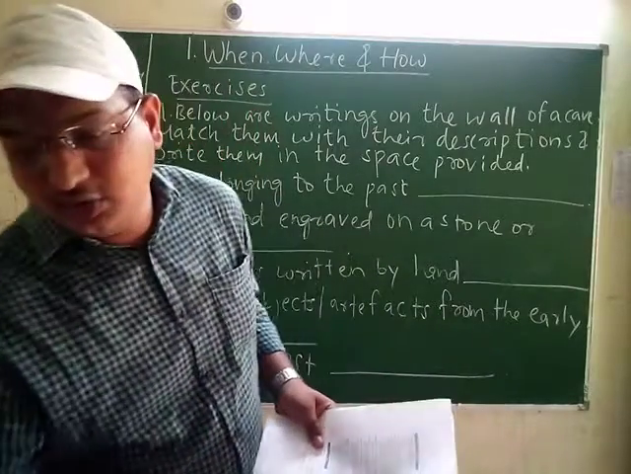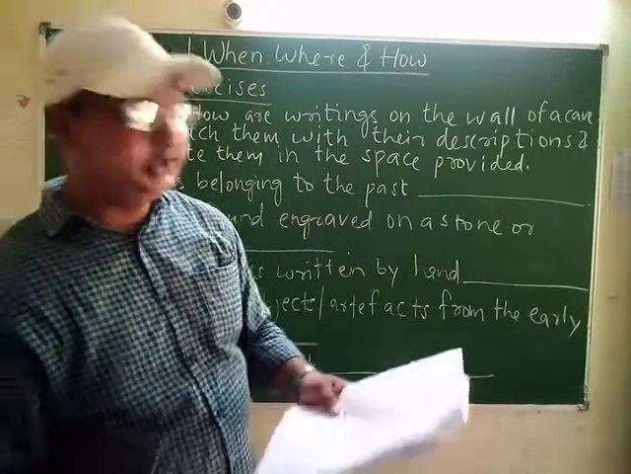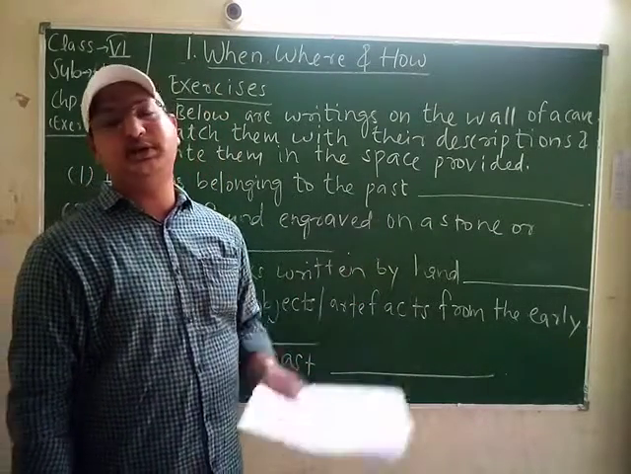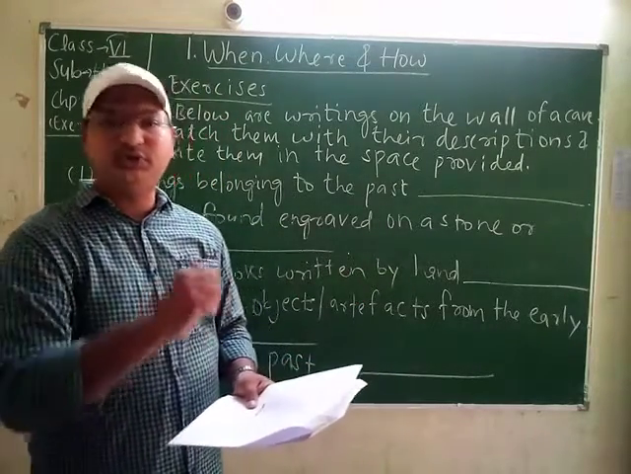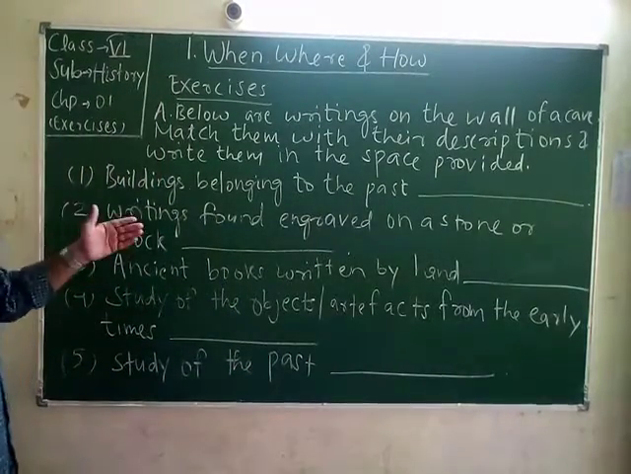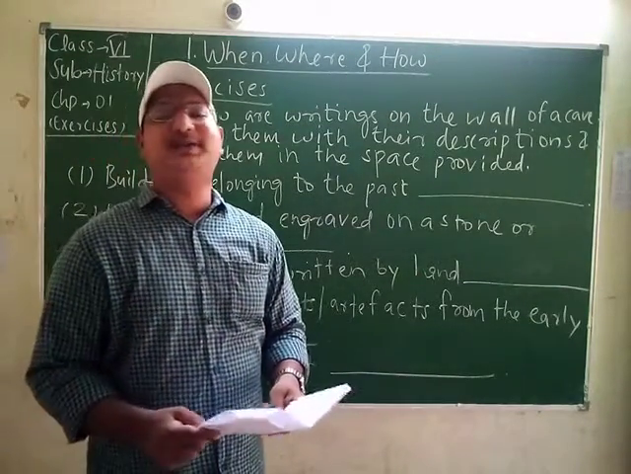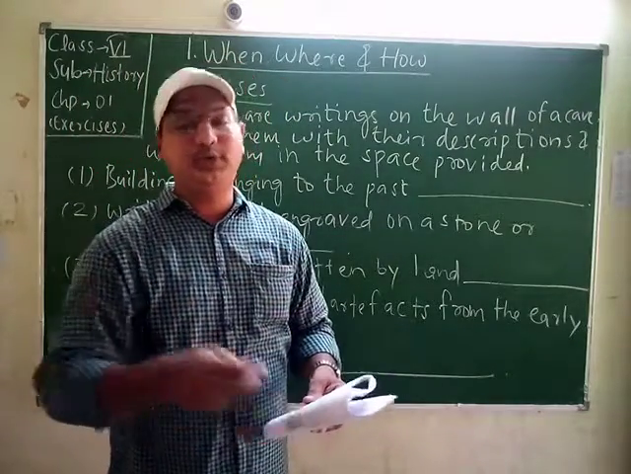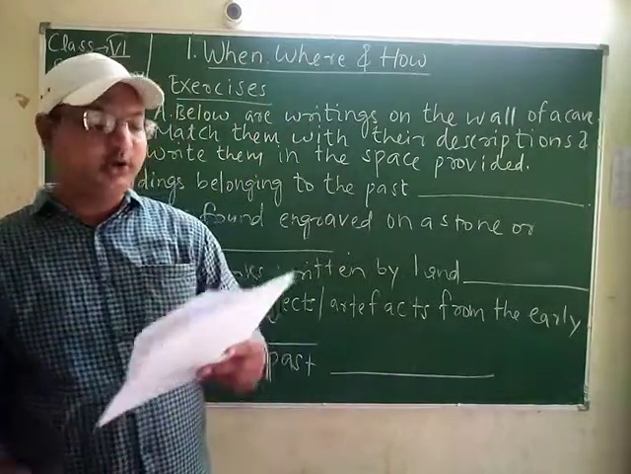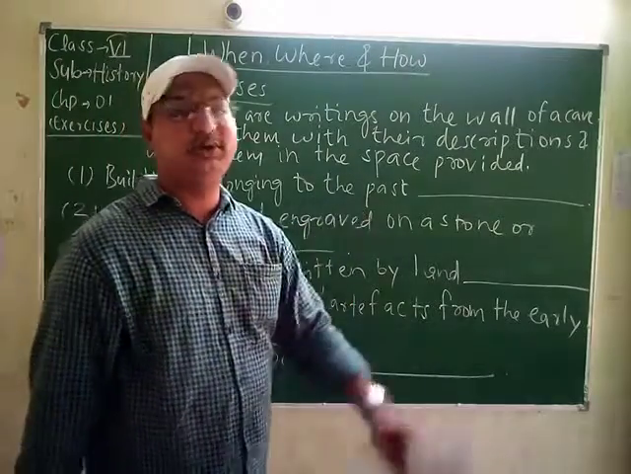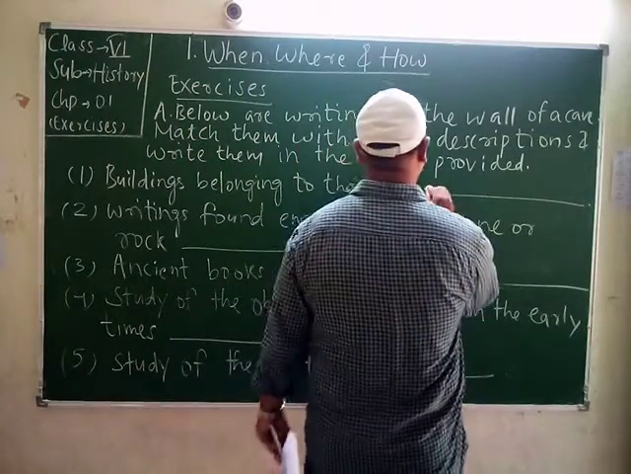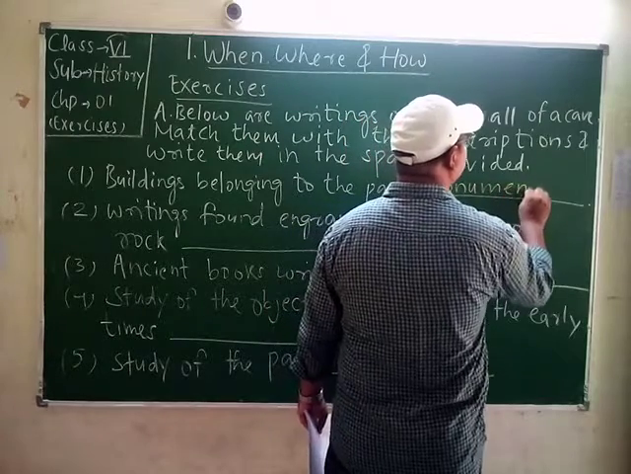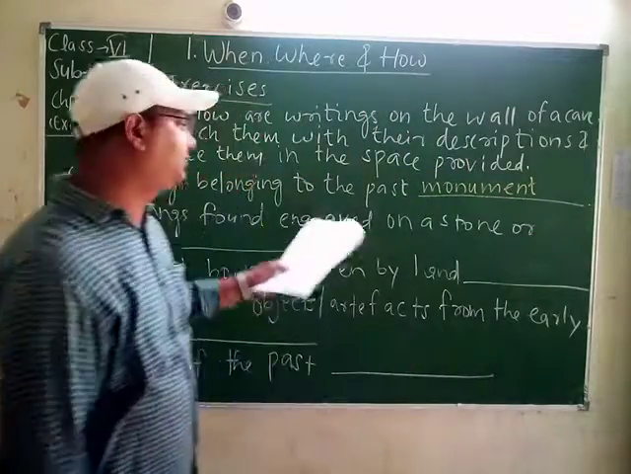So here are some sentences written here. Now we will have to complete the sentences. Let us read the first one. Buildings belonging to the past. As I have told you, what are the different buildings? It may be a temple, it may be a tomb, it may be a mosque. So what are they called? In the options we'll see, and monument is the right answer. Building belonging to the past is monument. Okay, students, this was the first answer.